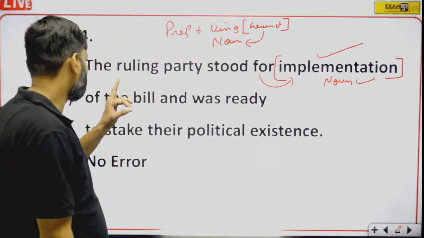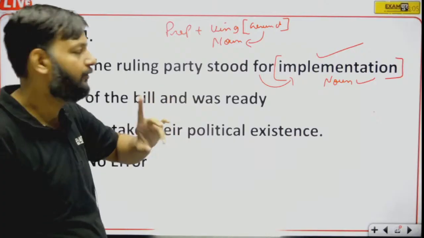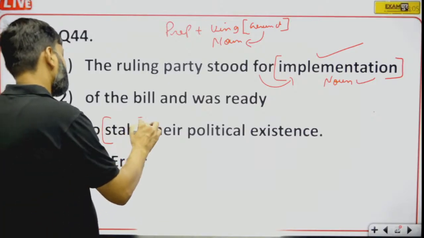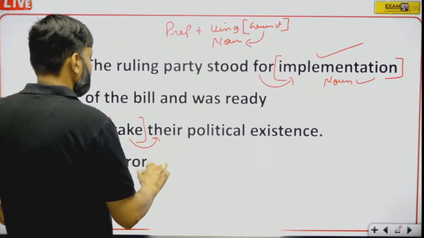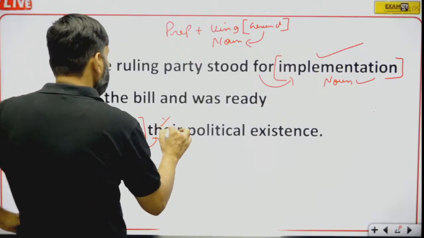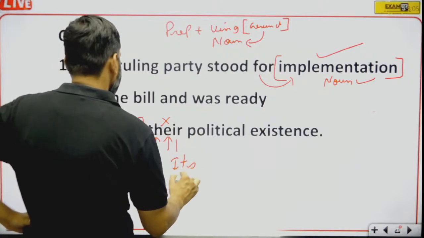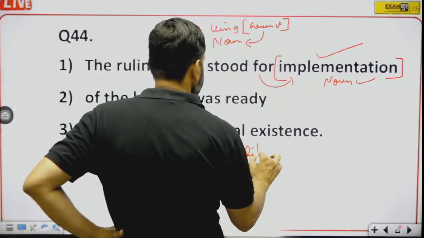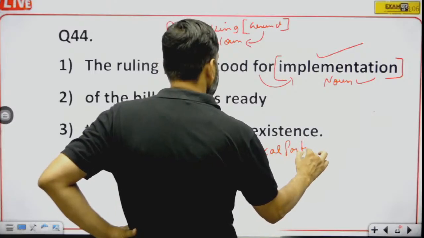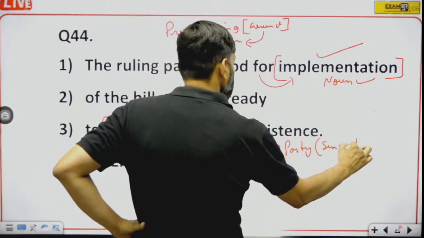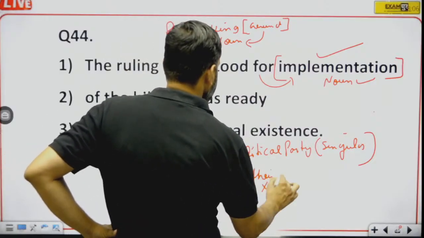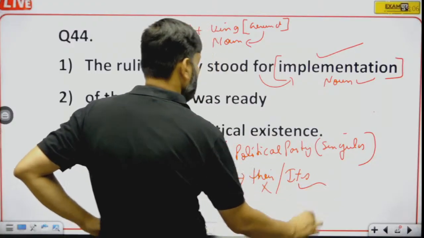There should be some other error in this sentence. For implementation is absolutely right. The ruling party stood for implementation of the bill and was ready to stake their political. Yes, the error is with this word, their. Here their will be replaced by its, because political party is singular, and a singular subject is not followed by their, it is followed by its.